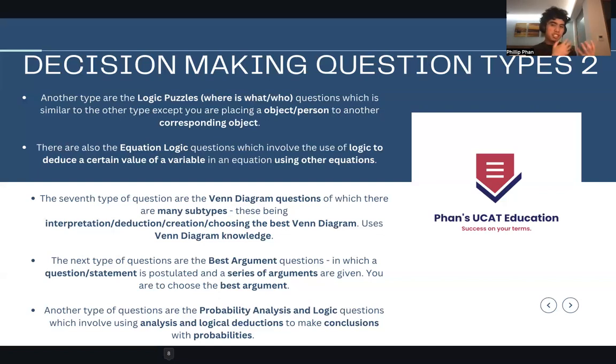So that's like a question or statement as a postulate. It may say something like "Lotteria is a fast food franchise that is popular" or something, and it should be sustained. So it's either a question or statement, and then you have a series of arguments. It can be 4 arguments, A, B, C, D, and the thing is that you choose the best argument. You choose the best one that you do.